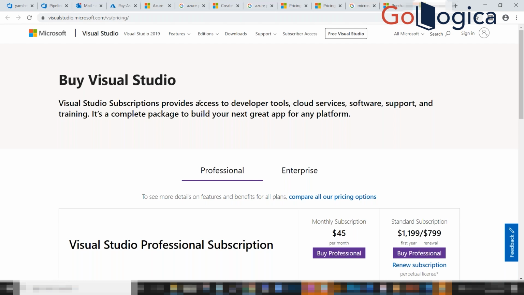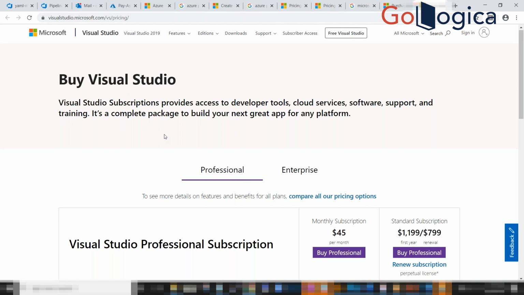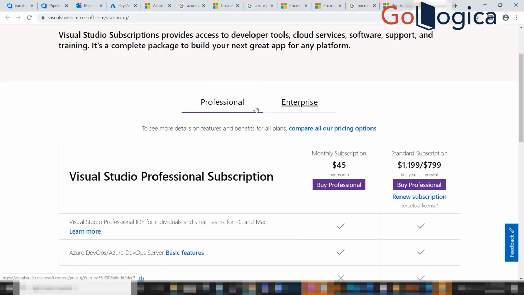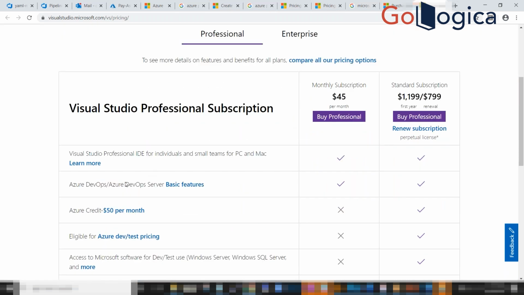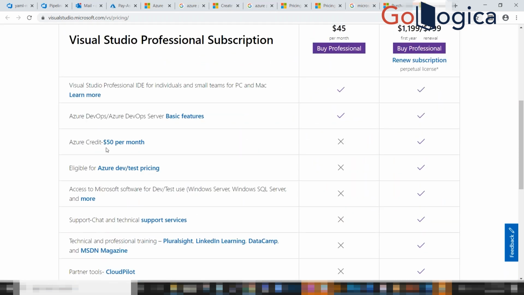So in that case, they provide offers like if you purchase Visual Studio. Visual Studio is again a Microsoft tool which helps developers develop their code. If you purchase Visual Studio, you have two options: professional and enterprise. In addition to that, they provide these features.